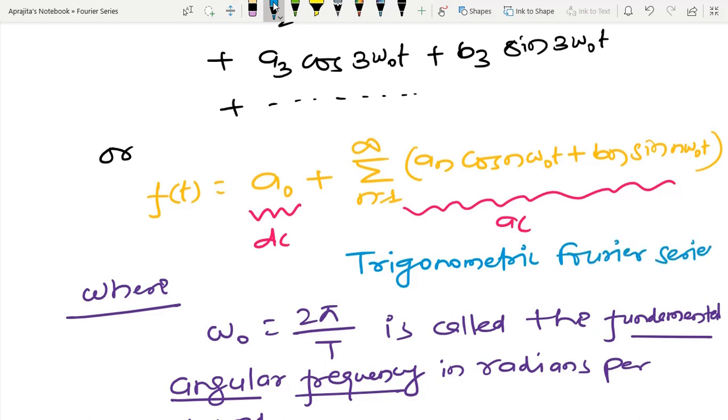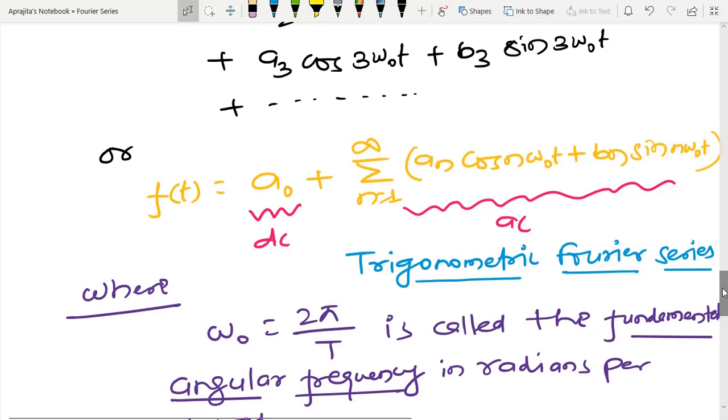And in the next part of this course, I will tell you what the alternate notion of Fourier series is. But in today's lecture, I am going to talk just about the trigonometric Fourier series, where sine or cosine functions are directly involved.